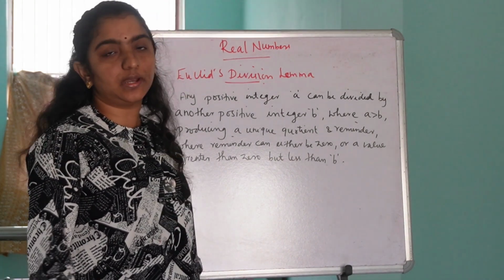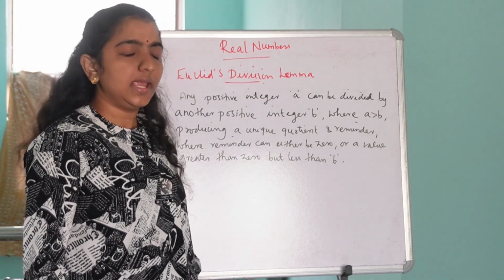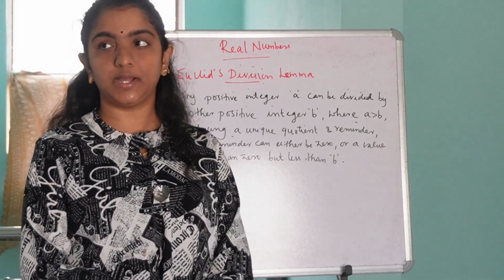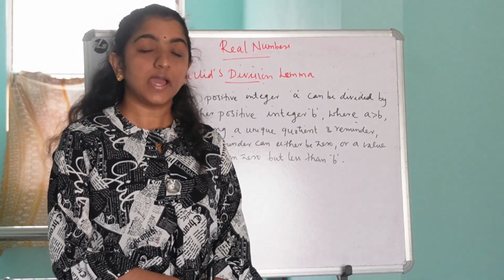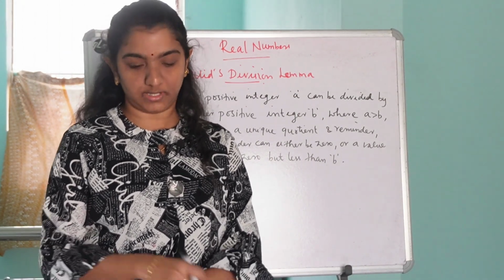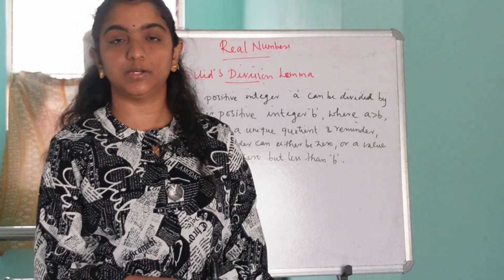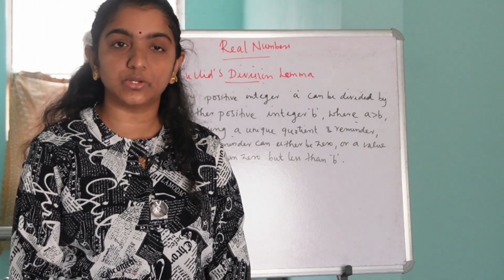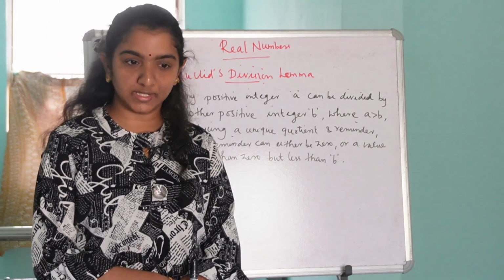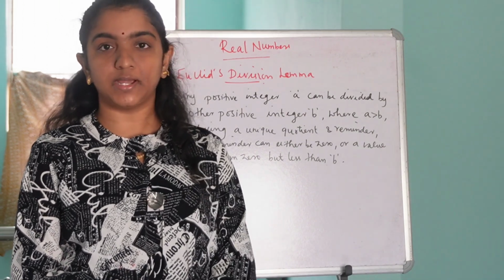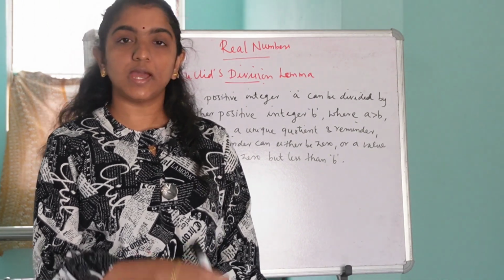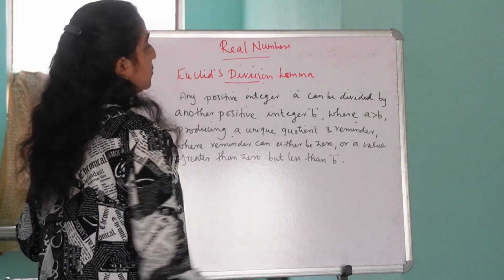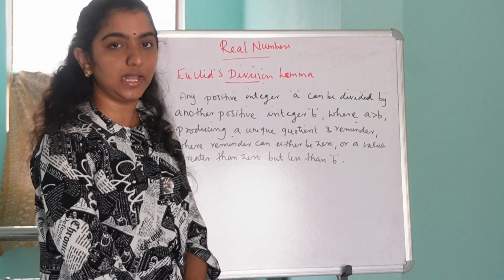So Euclid's division lemma states that any positive integer can be divided by another positive integer, and it produces a unique quotient and a remainder, and the remainder value can either be 0 or a value greater than 0 but less than the divisor value. Okay. So now let's try to understand this with the help of an example.